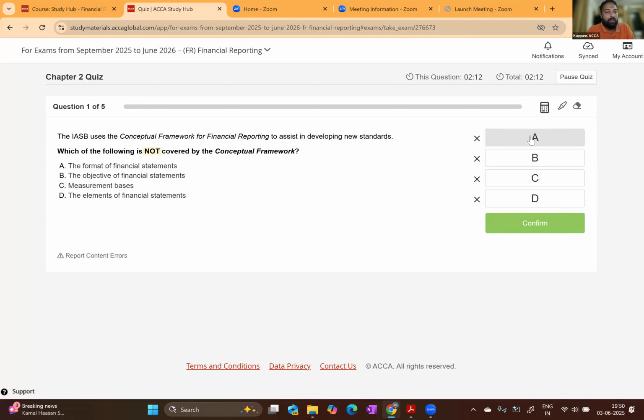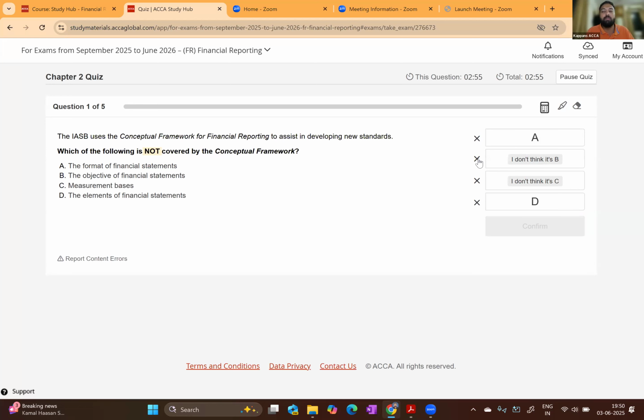The format of financial statement is not covered in conceptual framework. The format of financial statement is covered in IAS 1, not in conceptual framework. Objective of financial statement is covered in conceptual framework. Measurement basis, that is how an asset should be measured in SOFP, is covered in conceptual framework, and we have discussed that in a previous part of conceptual framework. In SOFP, asset will be recorded using historical cost method. It will also be recorded using current value method. So measurement basis is covered in conceptual framework. So that is not the answer.